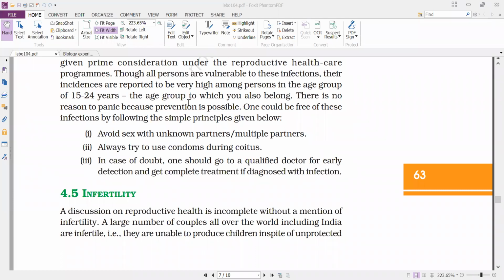Now, these are the different types of diseases and the steps that we have to take to protect oneself from STIs. Okay, anybody having any doubt?